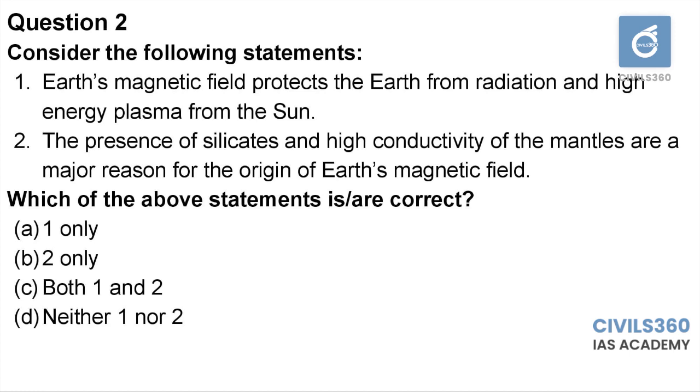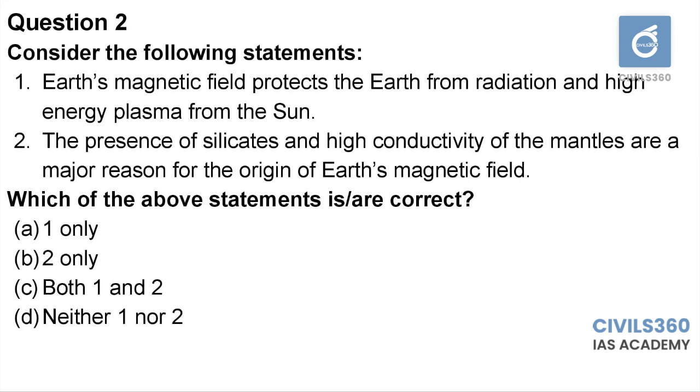Because of the presence of Earth's magnetic field, we know that a large amount of solar radiation is not reaching the Earth. The Earth's magnetic field causes these plasma radiations and high energy radiations to dissipate. So the first statement is correct. We have seen in physical geography the presence of aurora lights, also known as the northern lights and southern lights. These auroras are formed due to the interaction between Earth's magnetic field and the emissions from the sun. So the first statement is correct.